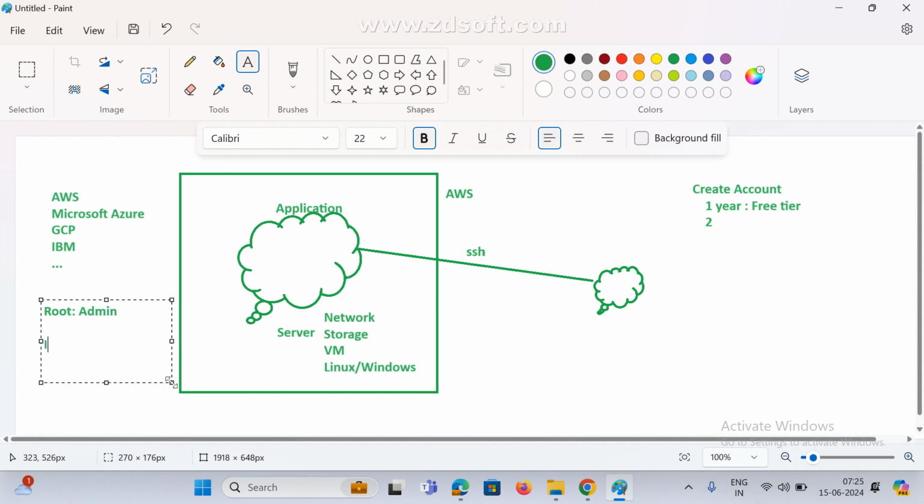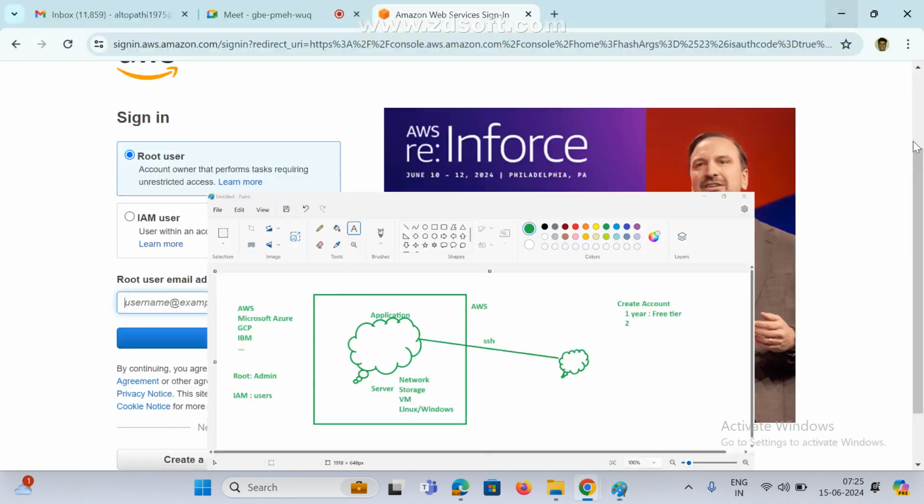But mostly we log in as an IAM user. In real time, 99% we use IAM users only. Based on your role and the access level they give, we will access only those services; other services we can't see in real time. But for practice purposes, we mostly log in as the root user. We can see all services and practice all of them. Whatever you want, we can do it.